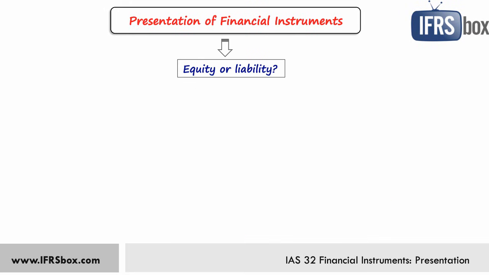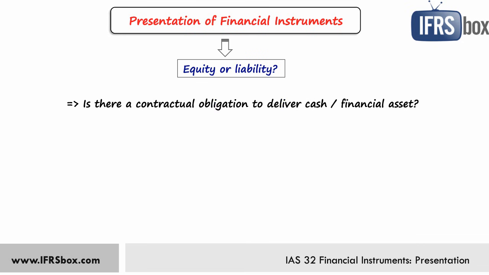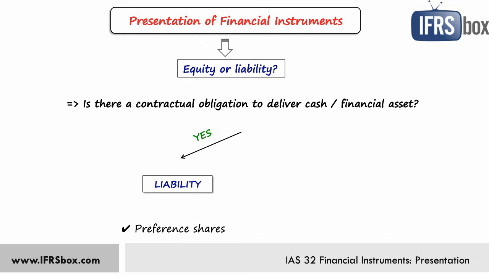And in this case, we need to ask, is there a contractual obligation to transfer the economic benefit, cash or another financial asset, to the other party, or even own equity instruments? If yes, then the instrument is classified as a liability. For example, preference shares are some sort of liability if they are mandatorily redeemable after some years, and you must pay dividend on them based on some interest. If there is no such an obligation, then the financial instrument is classified as equity. For example, ordinary shares. Here you don't have an obligation to pay anything.